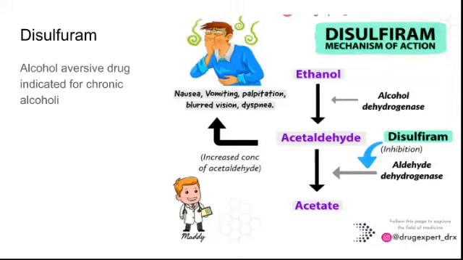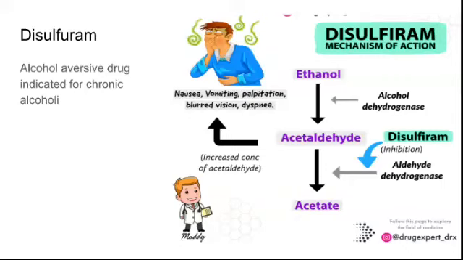This is a very common and very important drug which we use for alcohol addiction cases, disulfiram. What is disulfiram? It's an alcohol aversive drug indicated for chronic alcoholics. If any person is on chronic alcohol addiction, we will start them on this drug, which is an aversive drug. If they take alcohol along with this drug, it will cause very bad symptoms which make them quit alcohol. Here, for the disulfiram mechanism of action, before that we should know how alcohol makes persons happy.